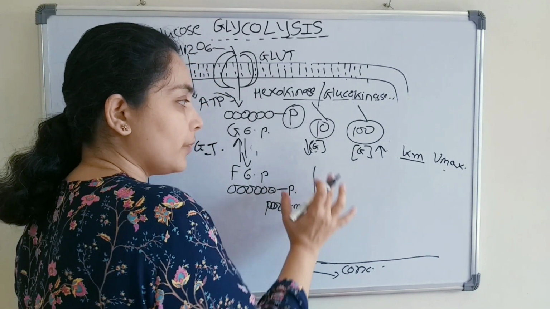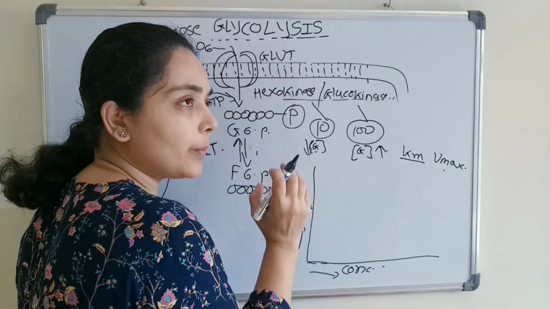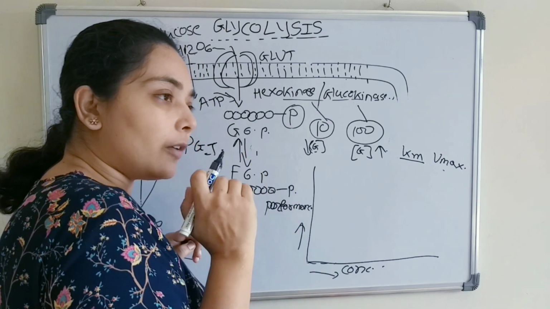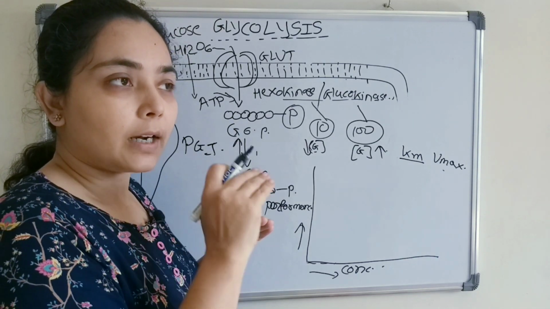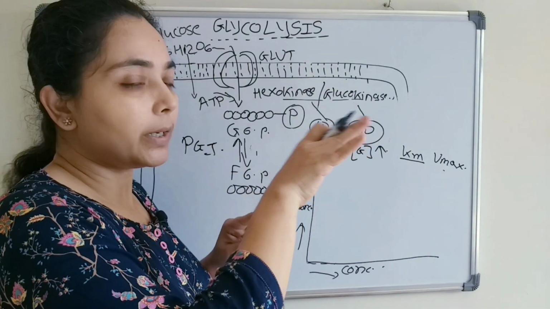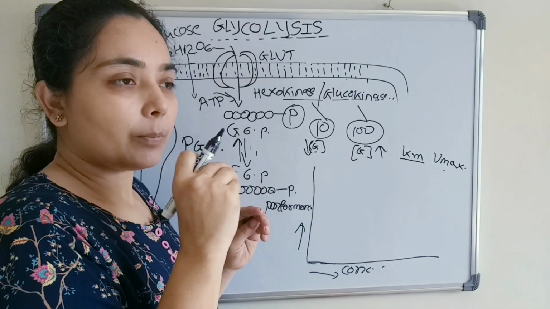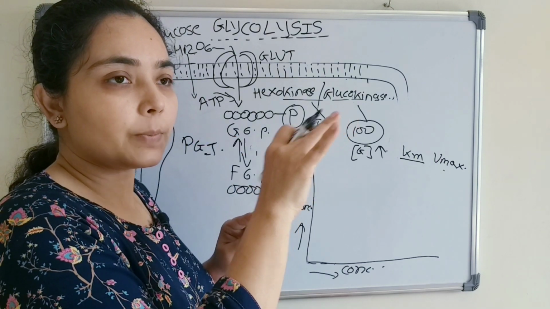So like the tempo traveler, even with very few passengers we can go with the tempo traveler, and once the tempo traveler starts, after reaching its maximum speed, nothing will happen. Initially the speed of the traveler will increase, but after reaching a certain speed, nothing will happen.